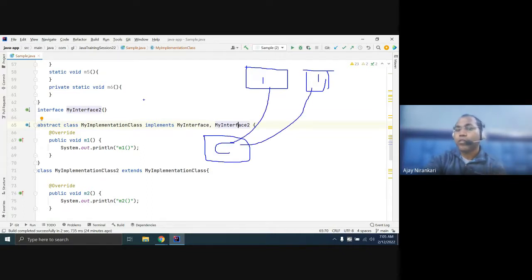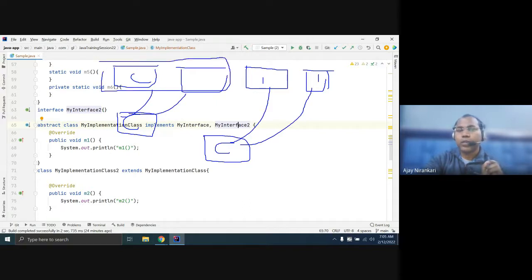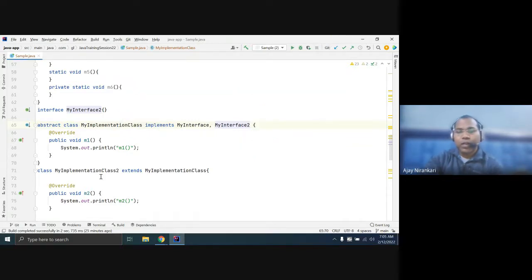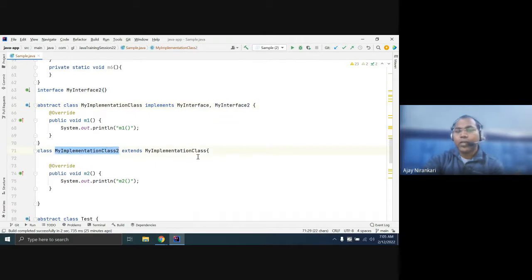But this is not possible in the case of classes. If we have one class and another class, this class can extend this or this. You cannot extend both. Multiple inheritance is not supported in the case of classes, but multiple inheritance is supported in the case of interfaces. So here my test2 class cannot extend multiple classes.